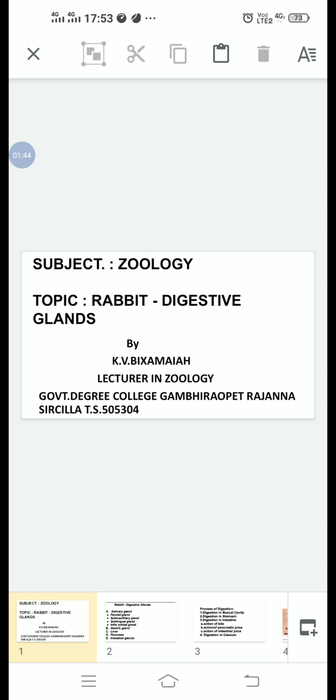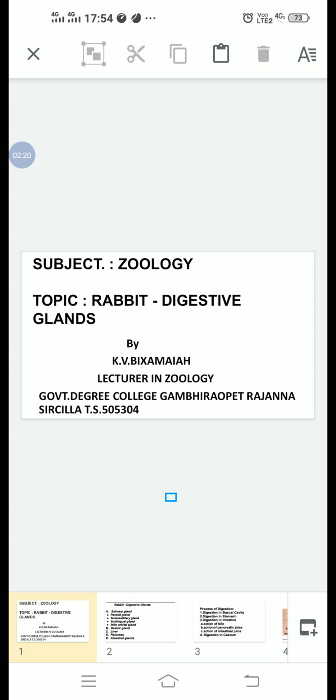The glands which help in digestion are called digestive glands. Rabbit has 5 types of digestive glands.